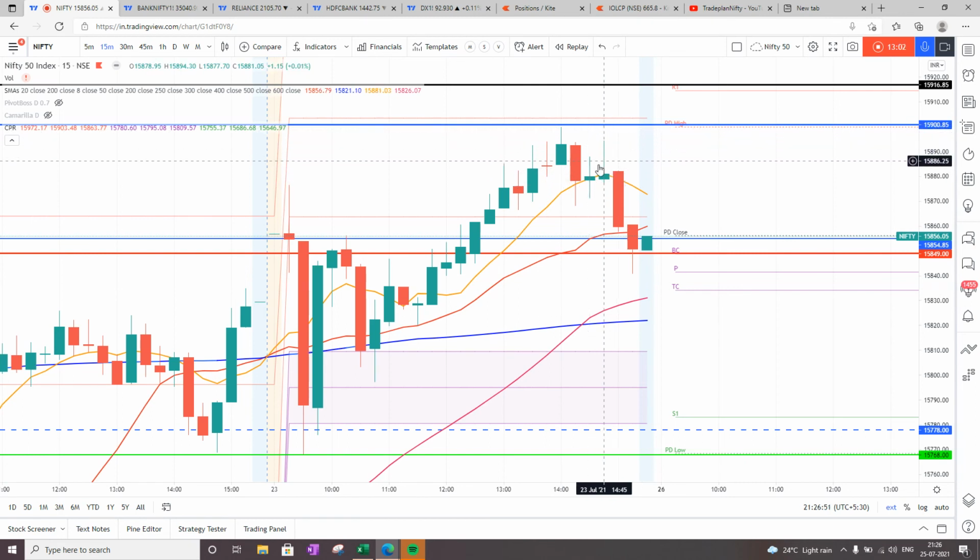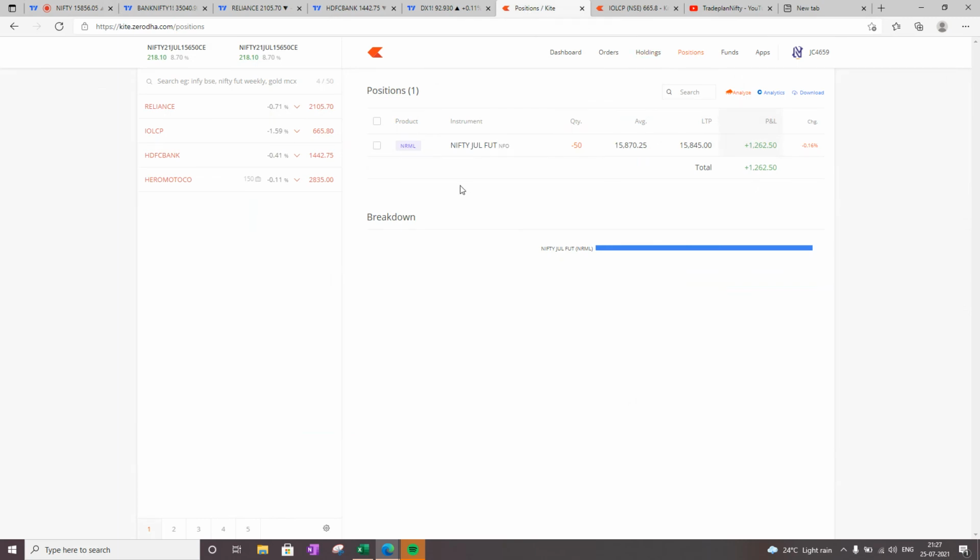After the doji, when this weak candle was formed, this is the Engage reversal setup one, the weakness formation, and this is where I shorted one lot of Nifty for the July series, and that is what I'm taking home. So this is the Nifty July future which I'm taking home.